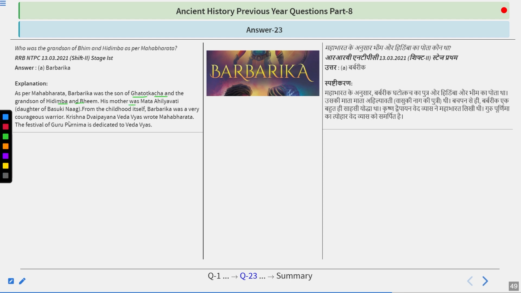His mother was Mata Ahilyavati, daughter of Basuki Nag. From childhood itself, Barbarik was a very courageous warrior. Krishna Dvipayan, also known as Vedvyas, wrote Mahabharata. The festival of Guru Purnima is dedicated to Ved Vyas and Budh Purnima is dedicated to Budh.